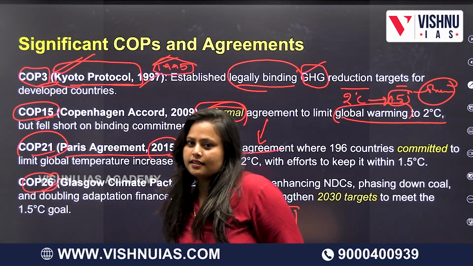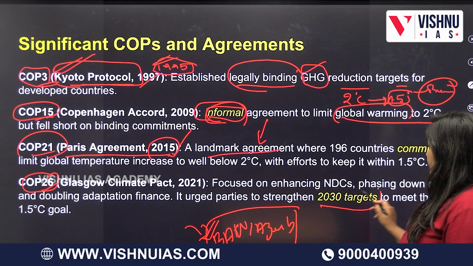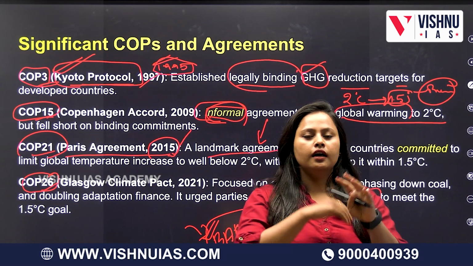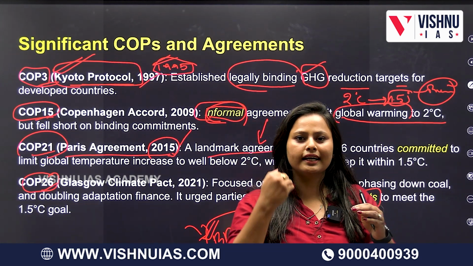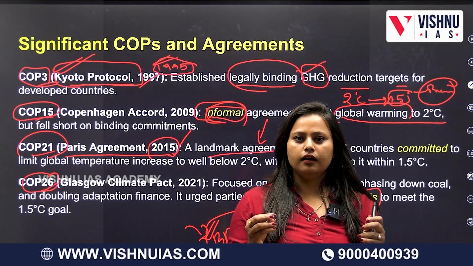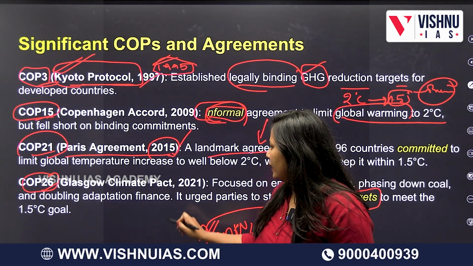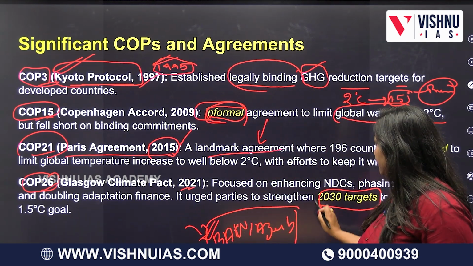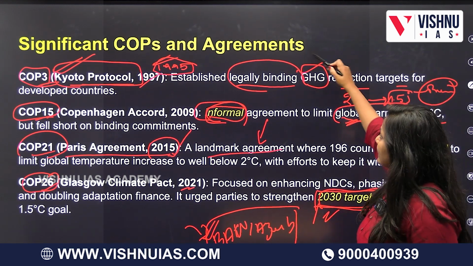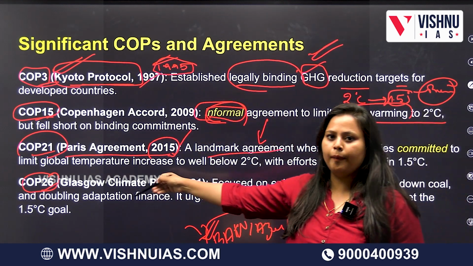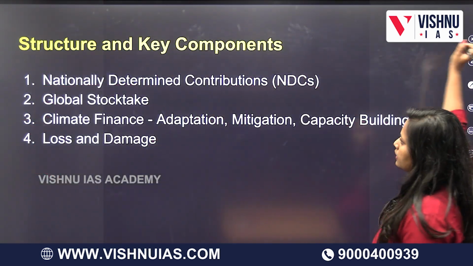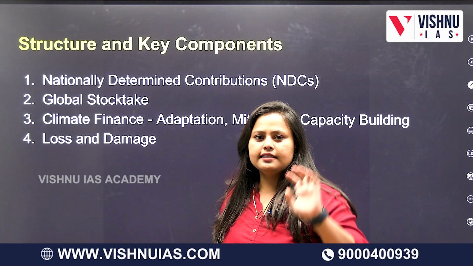In COP 26, they started giving the targets. They said that we just can't go blindly and say we will reduce from 2 degrees to 1.5 degrees. If we do not have a target date, that would just go in vain. So that is why in this event, they said to themselves that we'll work until 2030. We'll try to reach this by 2030. These are the significant Conferences of Parties. We never know, this one also can turn out to be a significant one. We'll stay updated with it. Okay, so this is just general information.